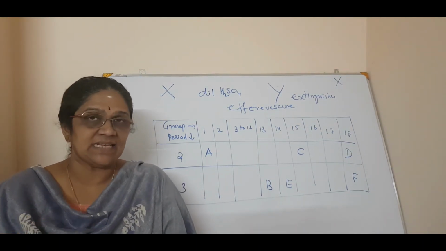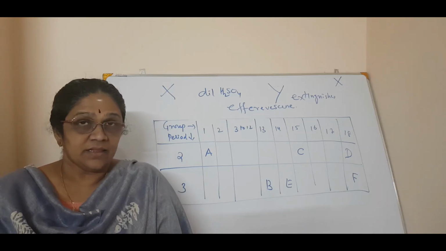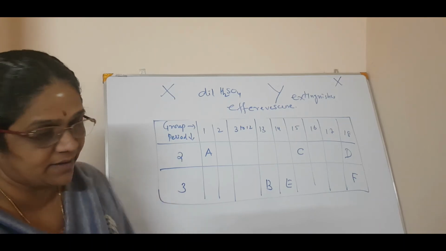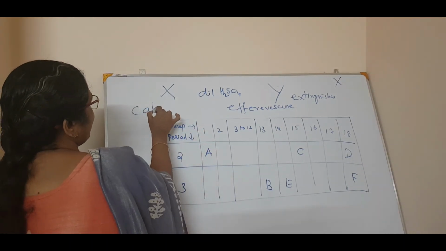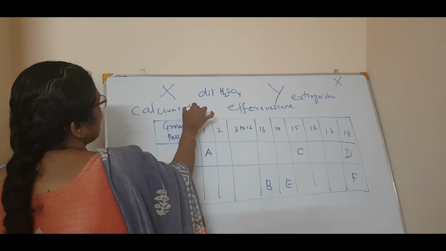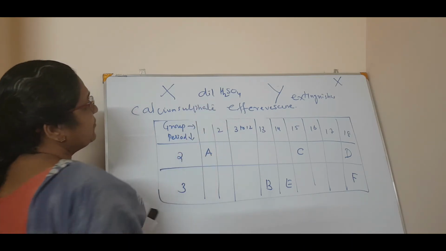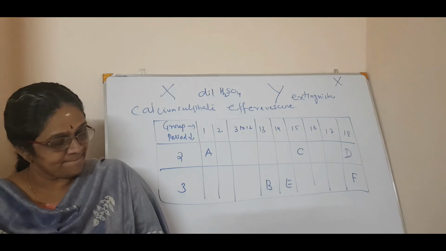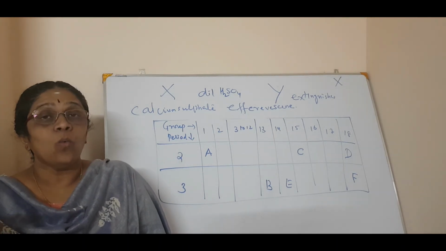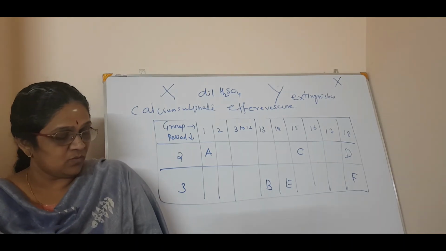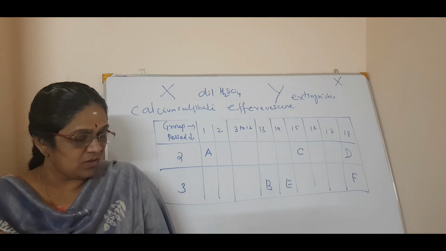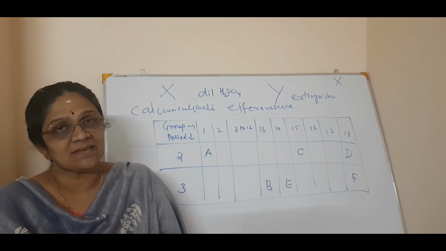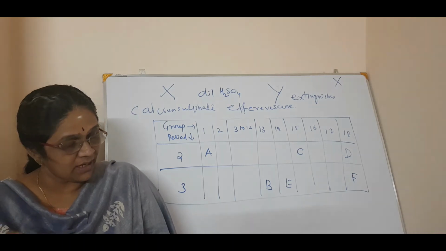Then, if one of the compounds formed is calcium sulfate, then what is X and the gas Y evolved?